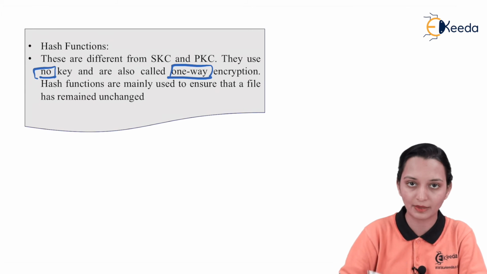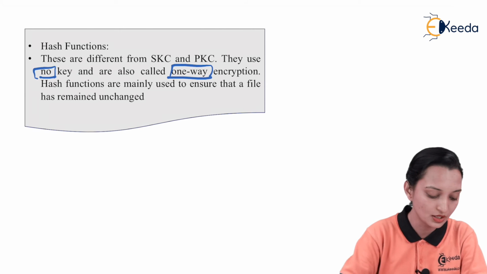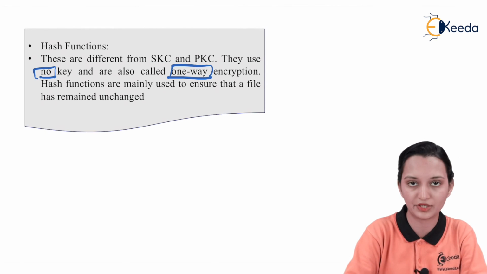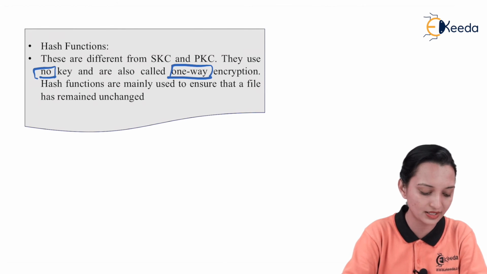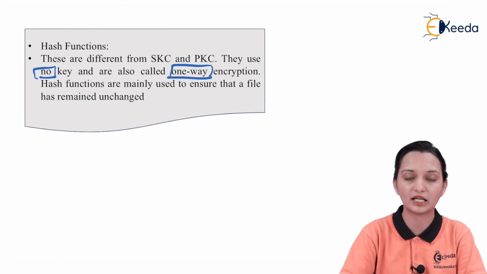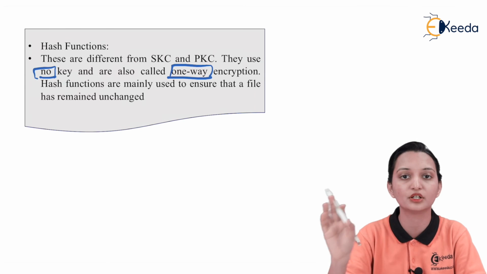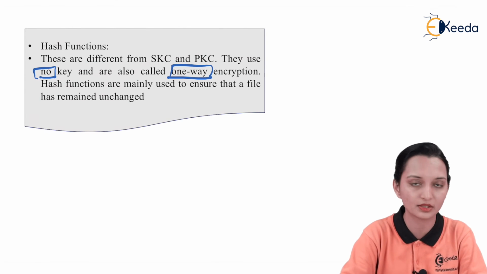Such messages, which we cannot reply to or modify, can be transferred using the hash function. So no key is required for that. Hash functions are mainly used to ensure that a file remains unchanged. That means a fixed text which will never change for a particular user. So if I want to broadcast, then that comes under the hash function.